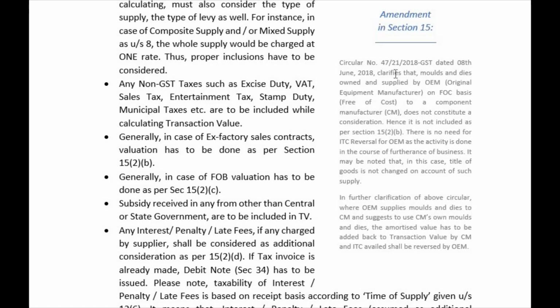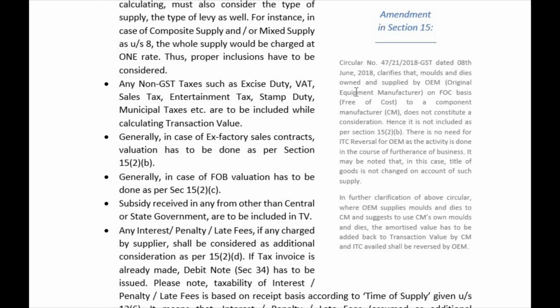There is an amendment from Circular 47/21/2018 GST, dated 8th June 2018. It clarifies section 15.2b, where an OEM, that is original equipment manufacturer, sells molds and dies owned and supplied by the OEM. Hope you are understanding. I will read this again. Molds and dies, which are used in tire manufacturing, or also used in some polishing or some colors. It can be any other thing.